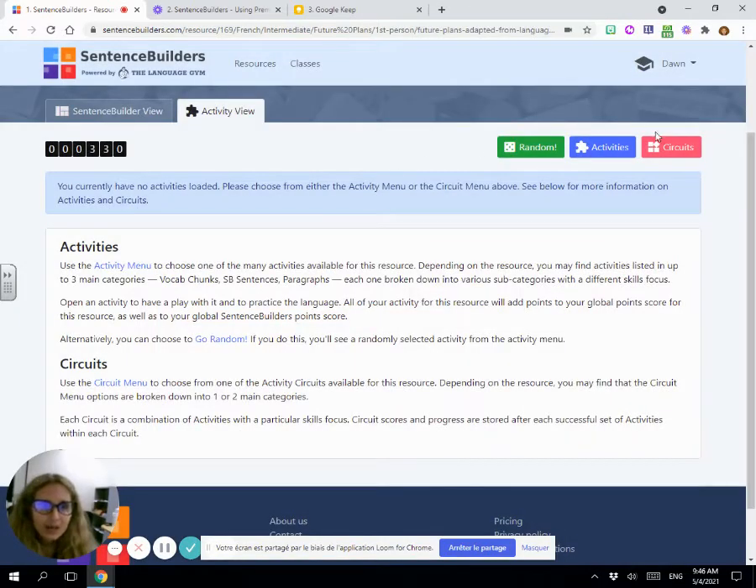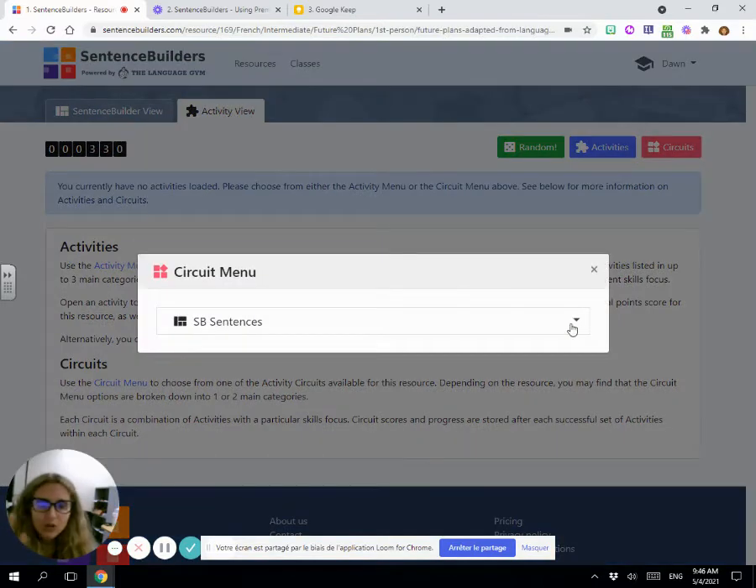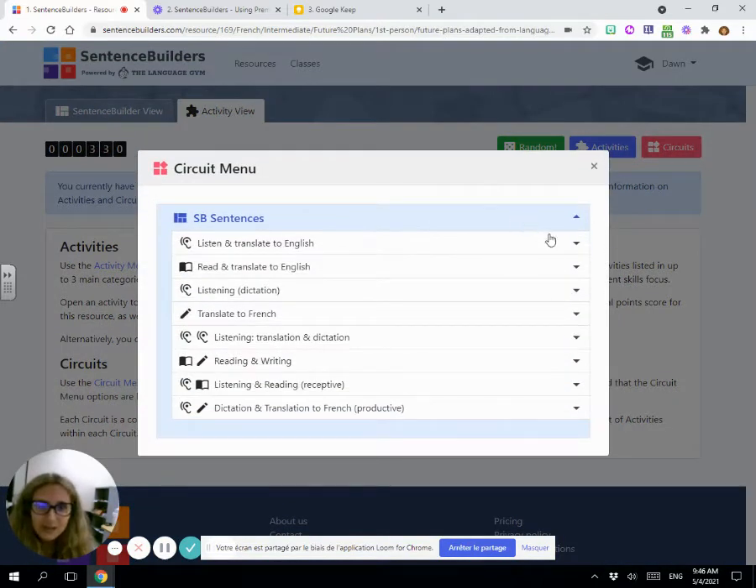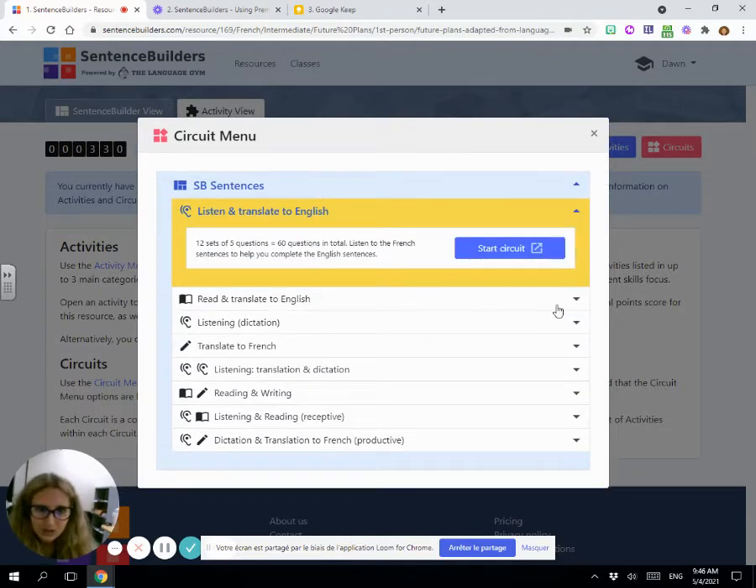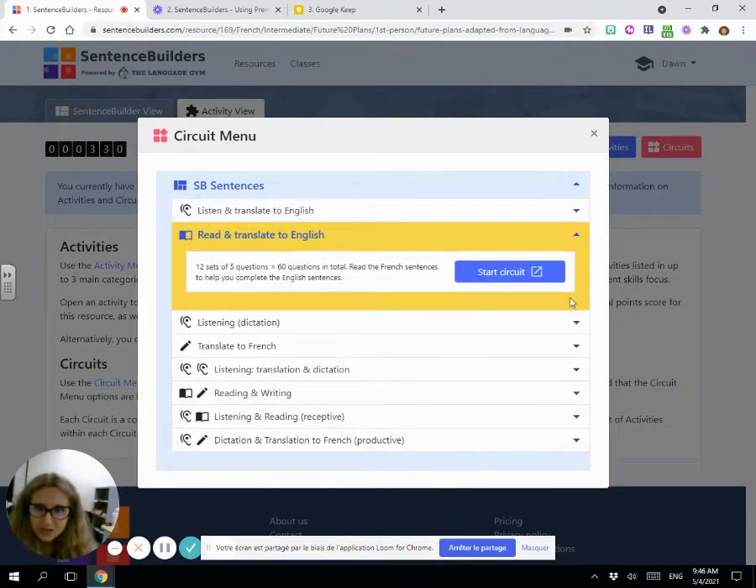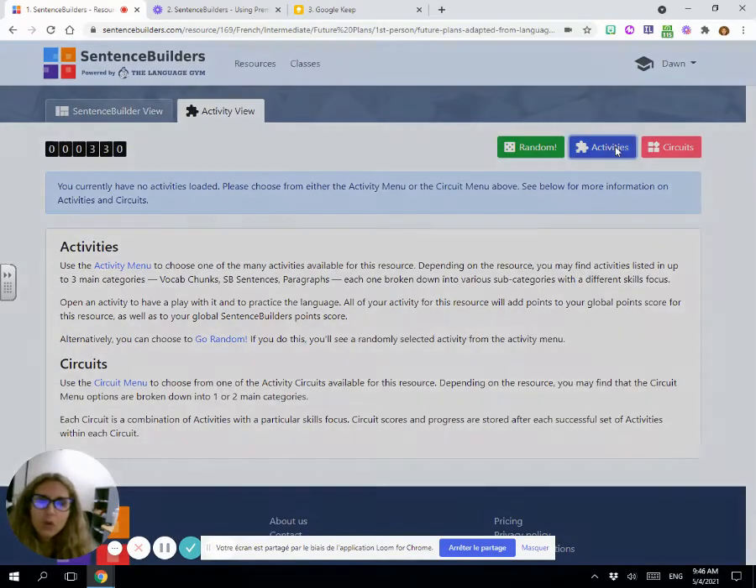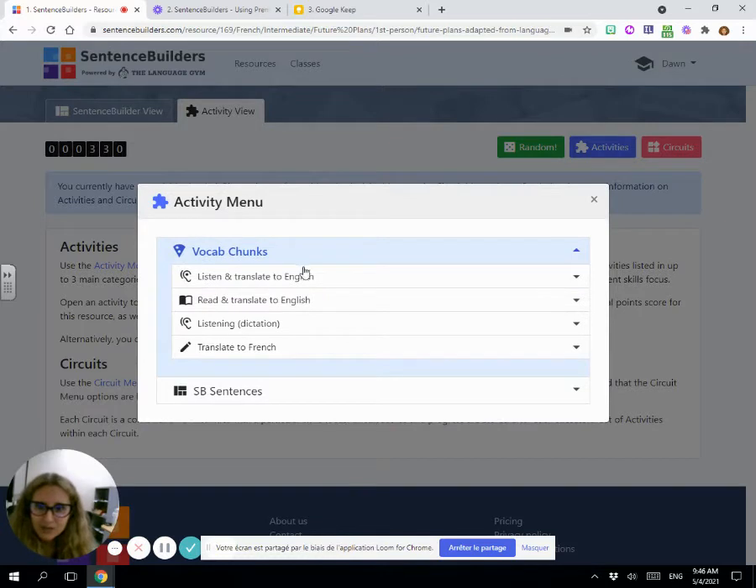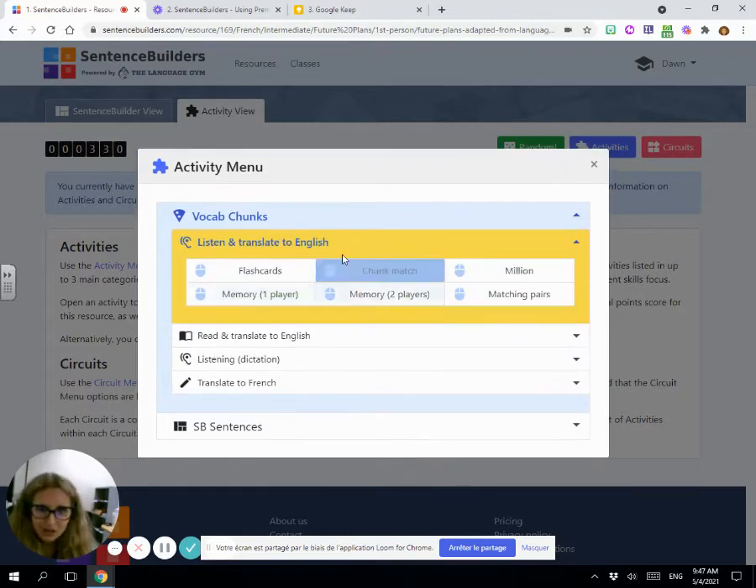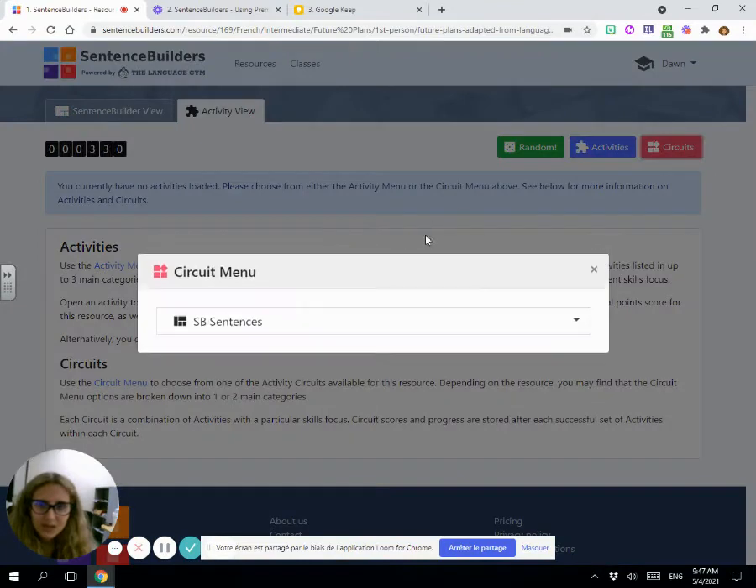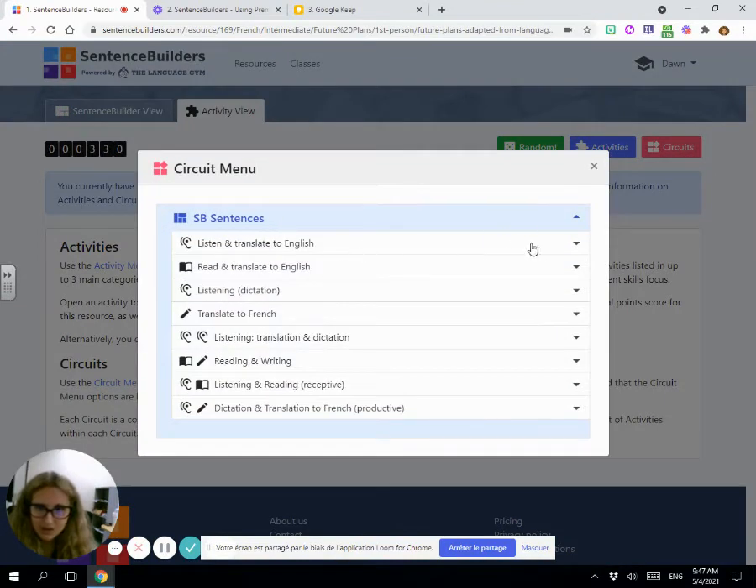Okay. Then circuits, again, will only be sentences in this case because it's a teacher-created resource. But the circuits are already created there, so it would make it easy for me to assign the circuits if I wanted to do that. So if I just wanted to do a warm-up, a do now, a bell ringer, or whatever you call them, I could assign initially one of these short assignments, and then if I wanted to give a longer assignment, I could assign one of these longer circuits.